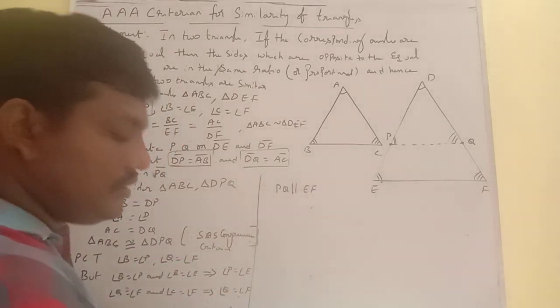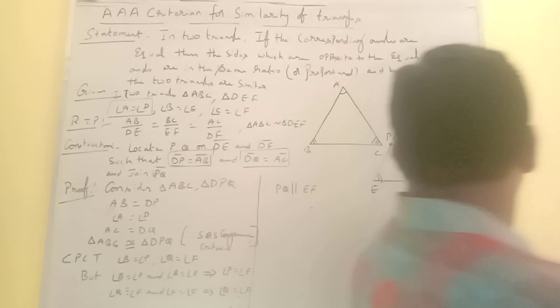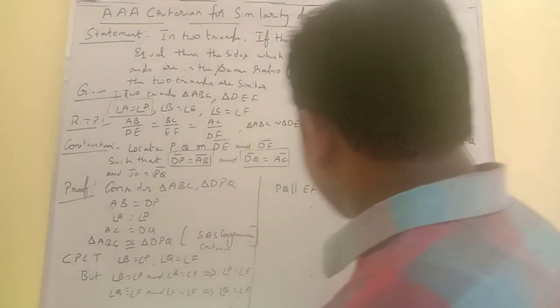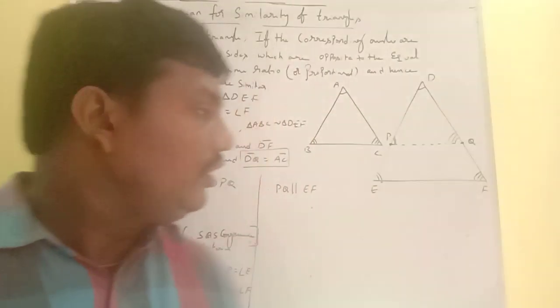These are corresponding angles, and when corresponding angles are equal, the two lines are parallel.